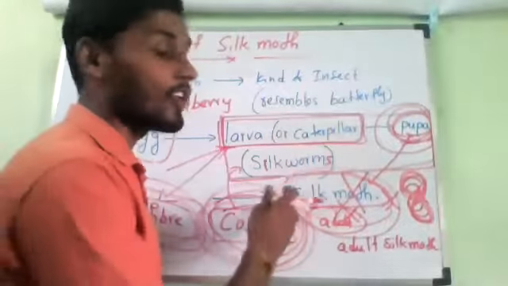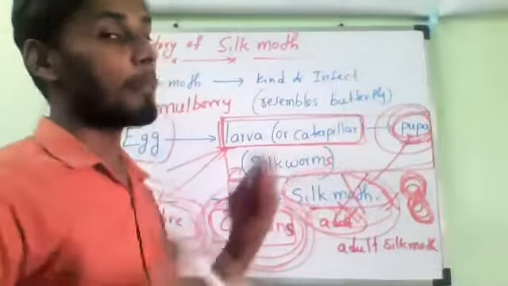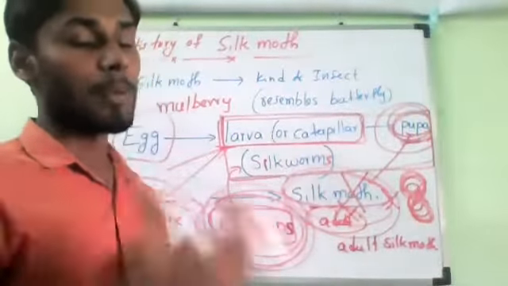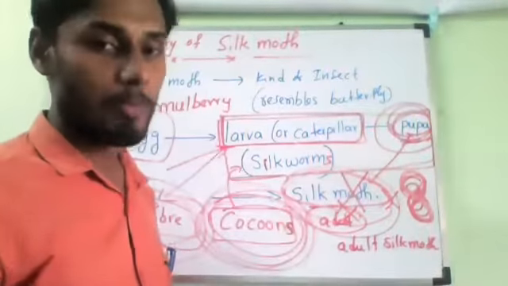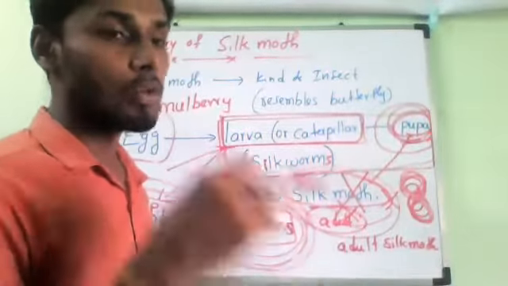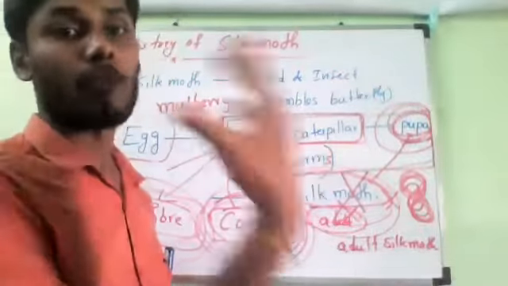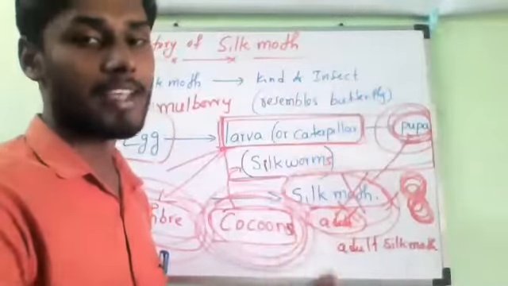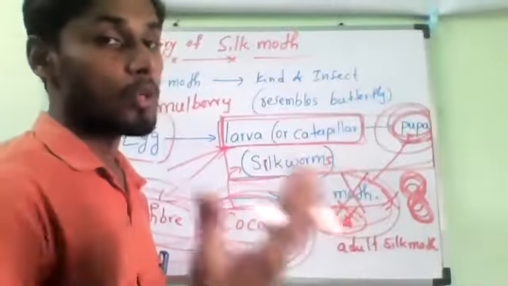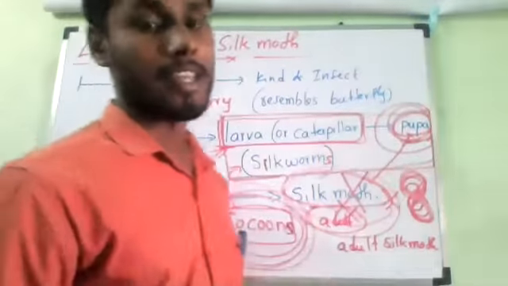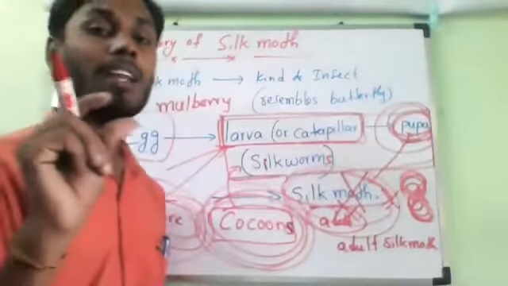Most of the cocoons, like a self gel, will be completely encased by themselves. So the maximum will die. One or two only will come out. Do you understand? Those one or two will be useful to produce babies, in the sense of laying eggs. Remaining most of them will die inside. Then only do we get the quality silk.